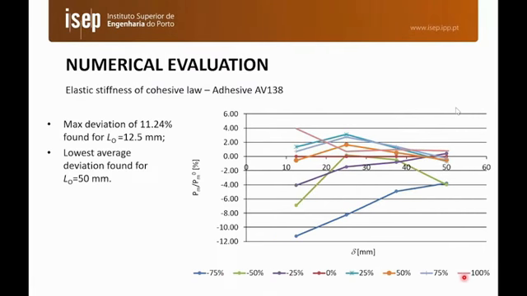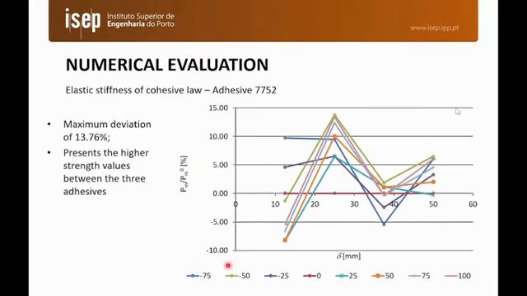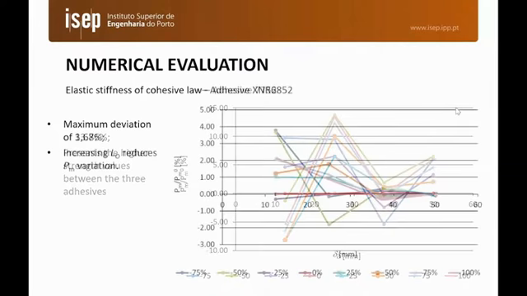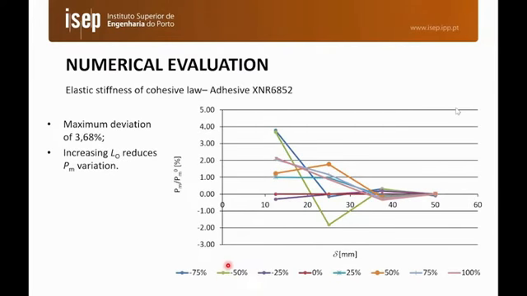We can see that for this adhesive, the elastic stiffness does not have a significant influence, because we had a variation of 11% maximum if we reduce the elastic stiffness by 75%. So this parameter does not influence a lot. The same occurs for the 7752 adhesive. Here the maximum difference is 13%. And also for the XNR adhesive, here the maximum difference is 3.68%. So this parameter does not influence the results a lot.